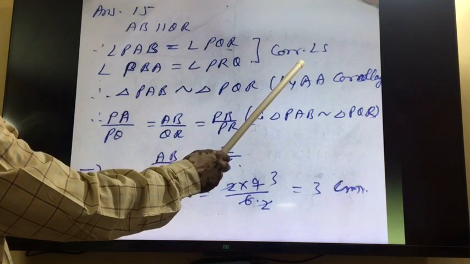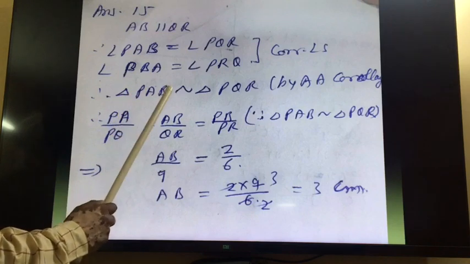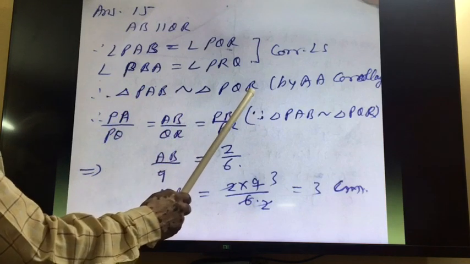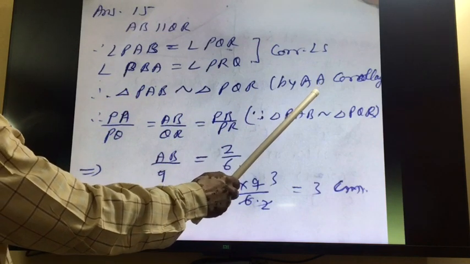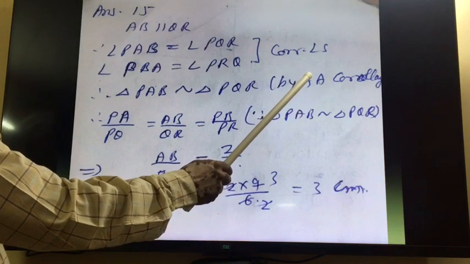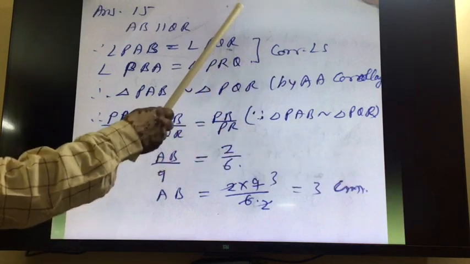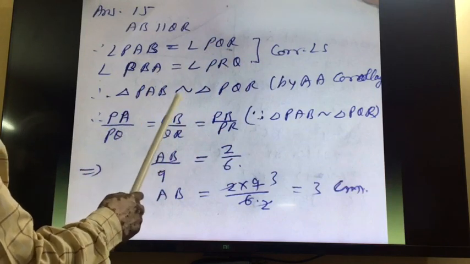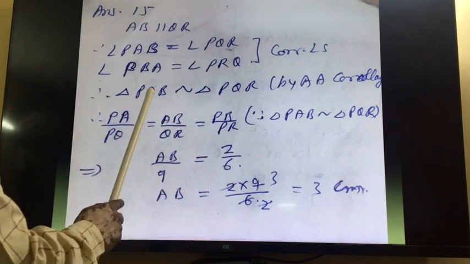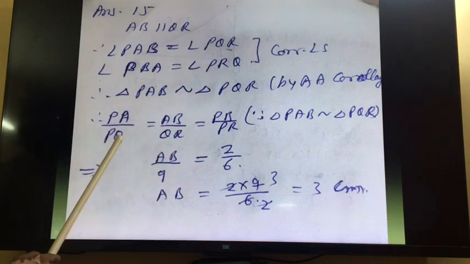Two corresponding angles are equal, therefore triangle PAB will be similar to triangle PQR by angle similarity. And if triangles are similar, then sides are proportional.